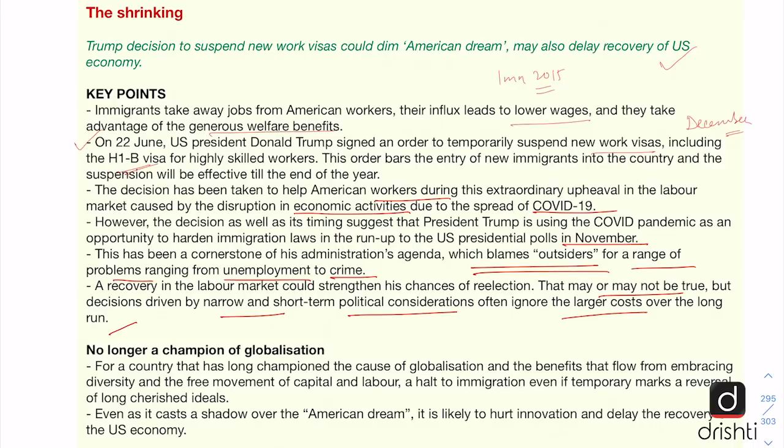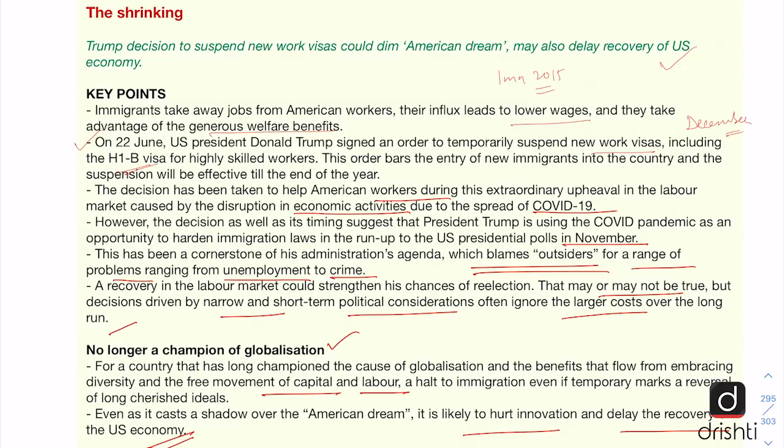And the editorial says that US is no longer a champion of globalization, which it always has been in the past. US has always stood for free movement of capital and labor in the past, but now it is opposing these very things. And the editorial also says that this kind of move is going to hurt innovation and delay the recovery of the US economy.